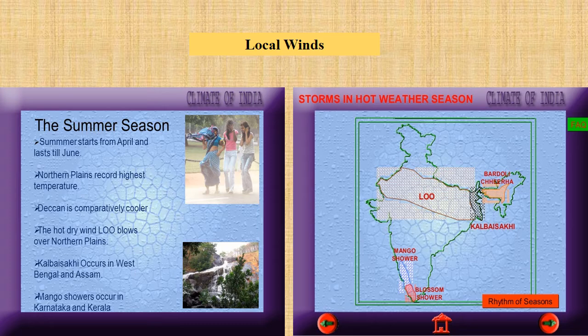Go to the left hand side of the screen. The slide talks about the summer season. These local winds come in the summer season. The summer season starts in the month of March itself and goes till June. The northern plain will record the highest temperature. The Deccan Plateau will be comparatively cooler as it has the moderating influence of the sea. The hot dry winds, Loo, will blow over the northern plains. Kal Baisakhi will blow in West Bengal and Assam and mango shower will occur in Karnataka and Kerala. Let's go to the next slide.